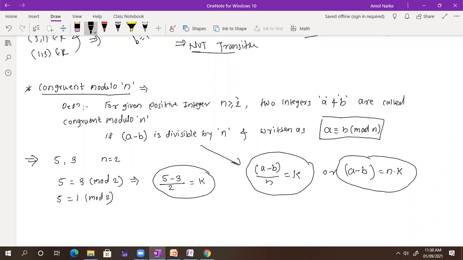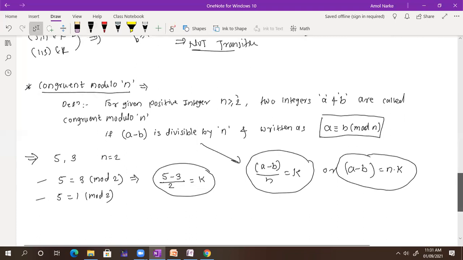Yes or no? Are those two equations the same? So what is 5 minus 1? A minus b is divisible by n, no? A is 5, b is 1, so it is nothing but 4. Is 4 divisible by 2? Yes. So that is the meaning of this congruence relation, and we are going to use that relation in group theory also.